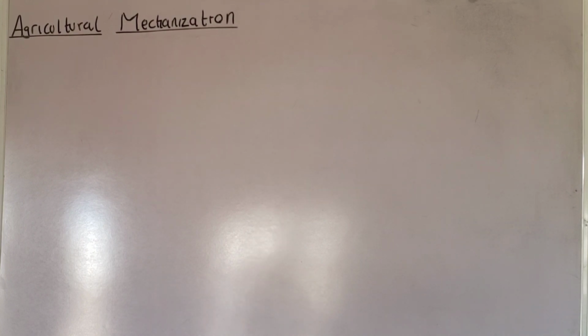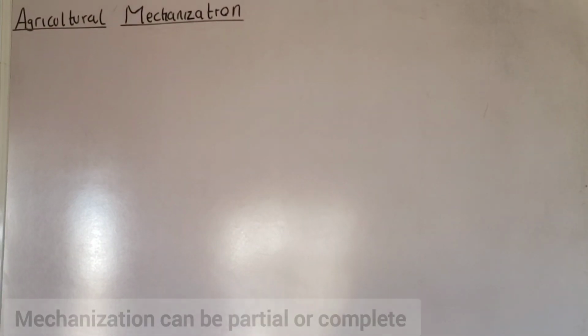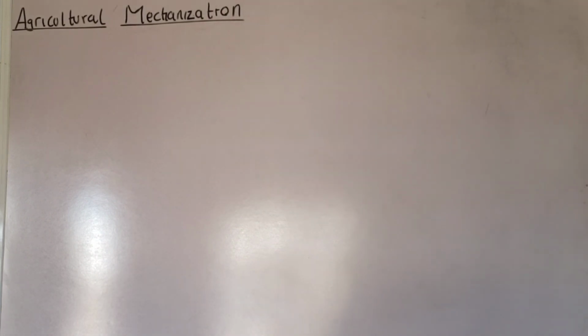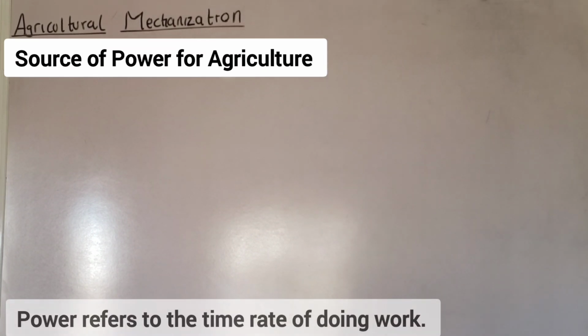Do you understand? Okay, I want you to note one important thing. Mechanization can be partial or complete. When we talk about partial mechanization, when part of the farm work is being done by a farm machine, that is called partial mechanization. Are you paying attention? And for complete mechanization, all the farm work is being done by the farm machine. You understand? Okay, let's move to the source of power in agriculture.